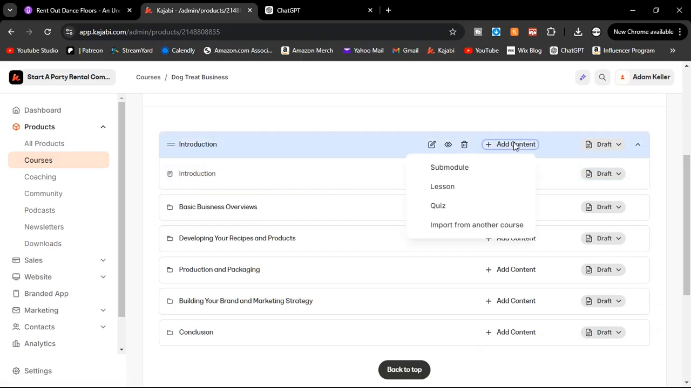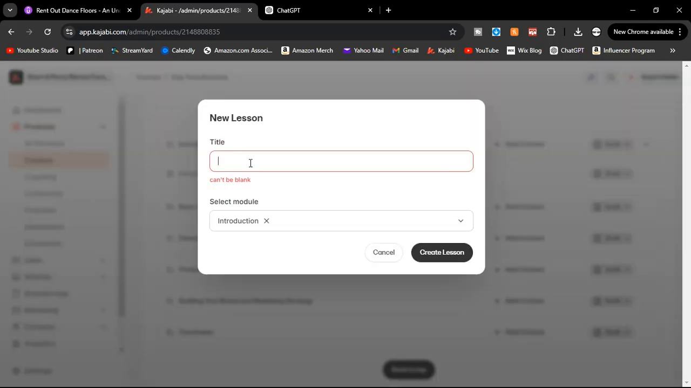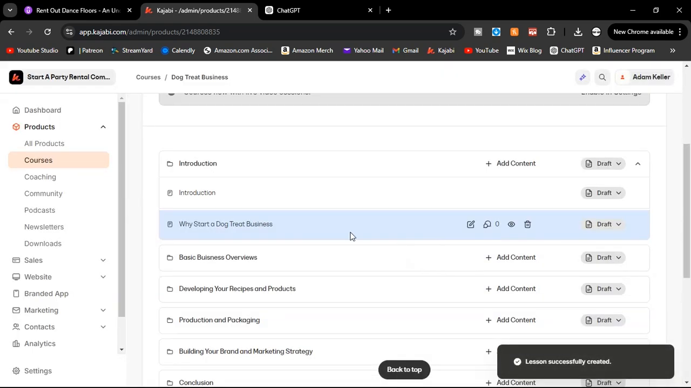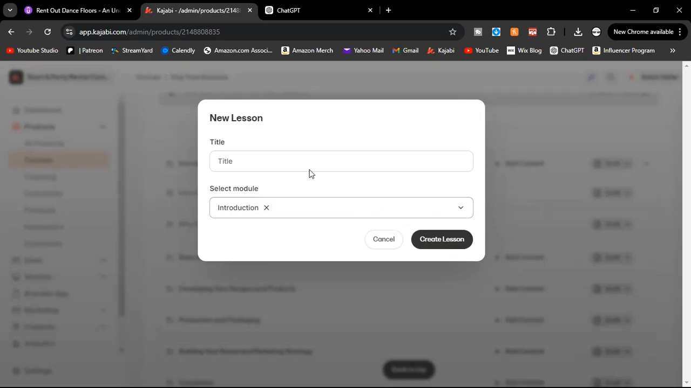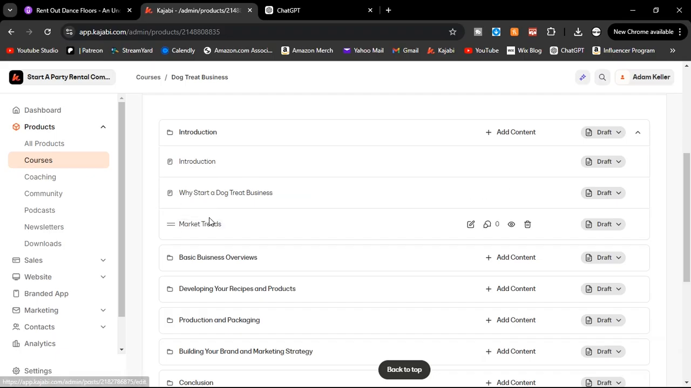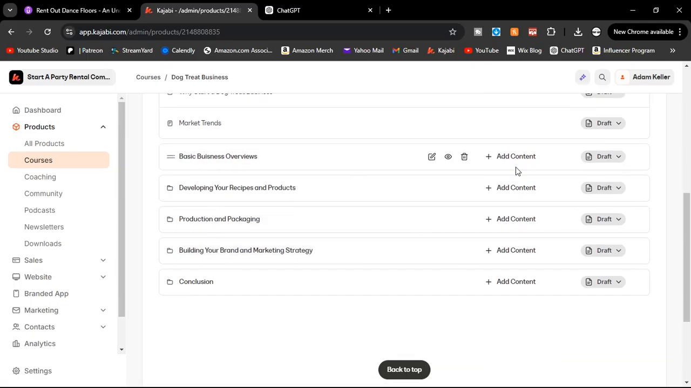Now we're going to, under that, add content, and we're going to add another lesson. And we're going to title this lesson, Why Start a Dog Treat Business? And create lesson. There it is, it's ready to go. And then we're going to add content, add another lesson. Market trends. Create lesson. Okay, for now I'm just going to say my introduction is done. If I think of something else I want to put in there, I can just come put it in there easily.